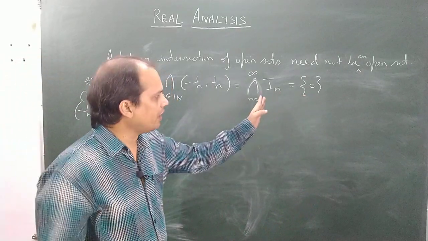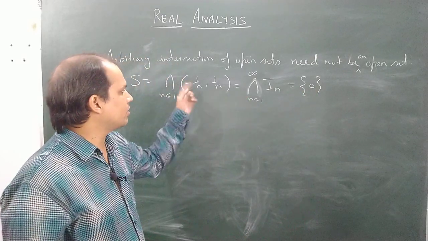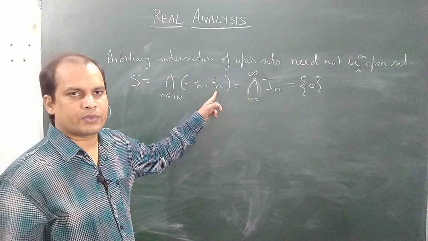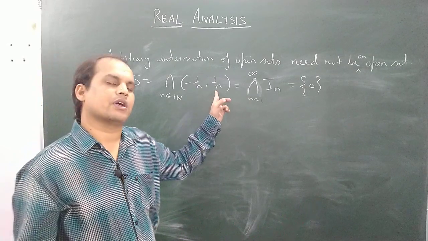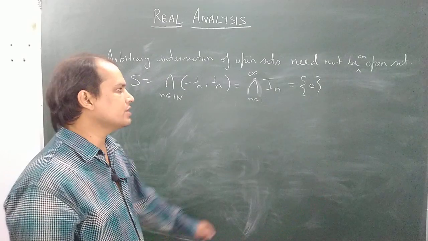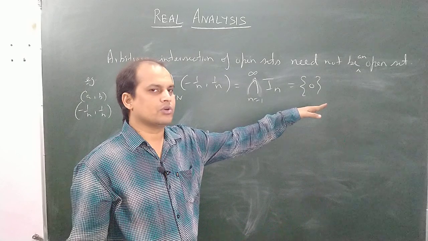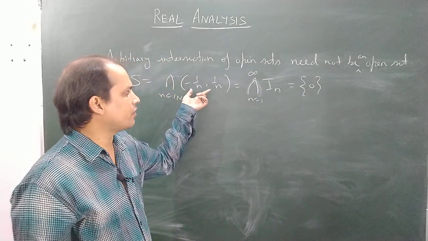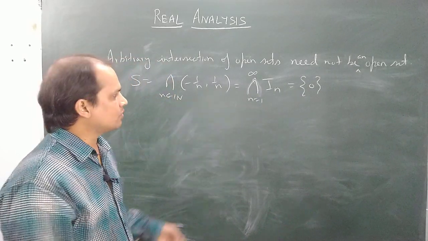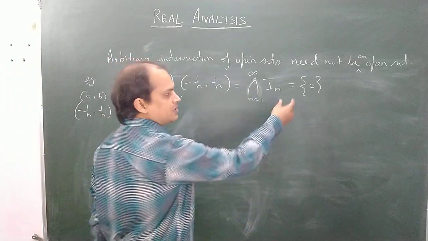I mean, why is not any other real number greater than 0 or less than 0 common to each of these open intervals? For that, with the help of the Archimedean property of real numbers, one can show that only 0 lies in this set, and no real number greater than 0 lies in the intersection of all these open sets. So once its intersection is 0, I can easily claim that this set is not open.